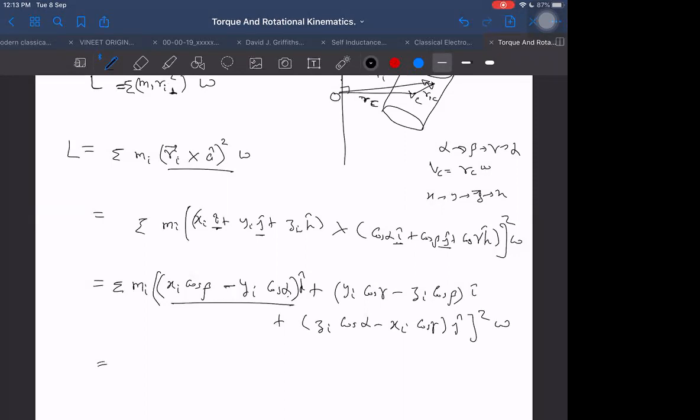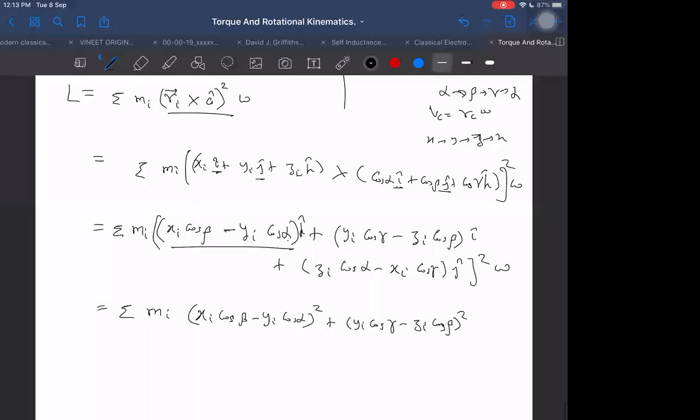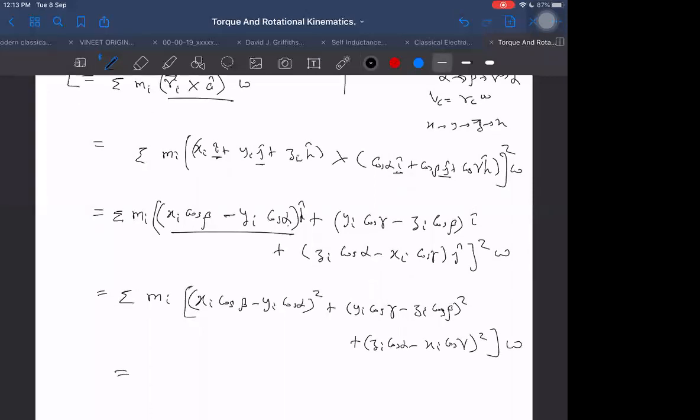Then I can write now the square of this. If I have a vector and I want to square it, I get the sum of the squares of each component. This square plus yi cos gamma minus zi cos beta whole square plus zi cos alpha minus xi cos gamma whole square, whole multiplied by omega, which I want to solve now.